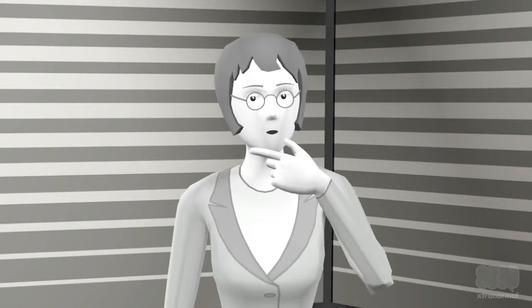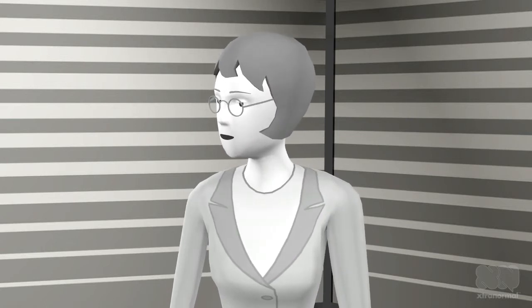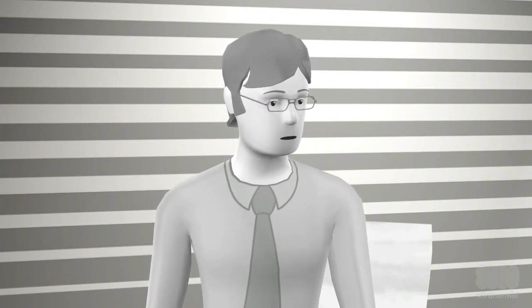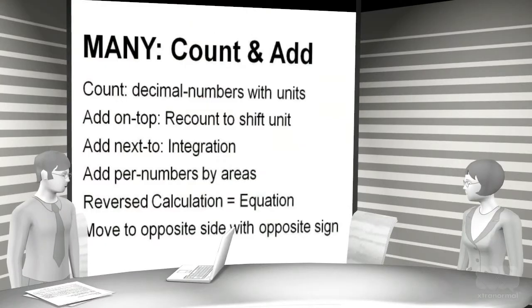So Alan, you think reopening these 8 links will change mathematics from hard to easy? Yes, Bo, I do. Mathematics becomes easy when presented as a natural science, grounded in the natural fact, many. To deal with many, we simply count and add. First we total many, by counting bundles and unbundled, using cup writing to report counting results as decimal numbers with units. Once counted, totals can be added on top or next to.